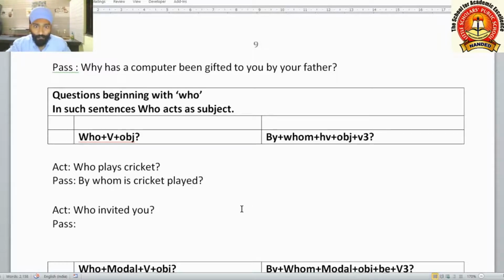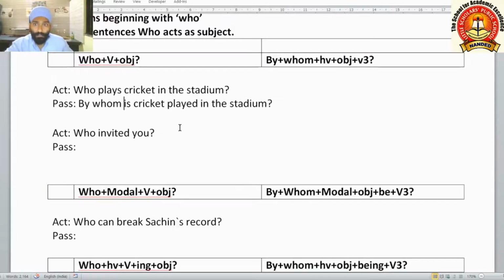Here played, the V3 form of the main verb, is coming at last. If any remaining sentence comes, an additional sentence like in the stadium, it will remain at last only. Who plays cricket in the stadium? By whom is cricket played in the stadium? So this is how you have to convert if a who question is there in simple present.